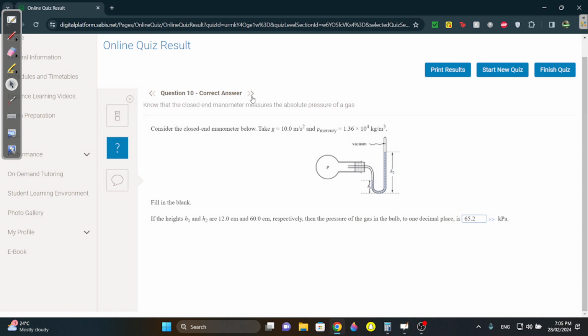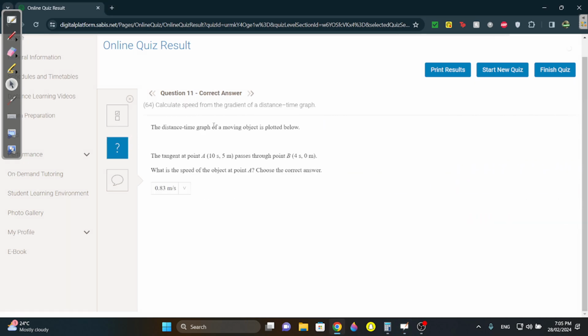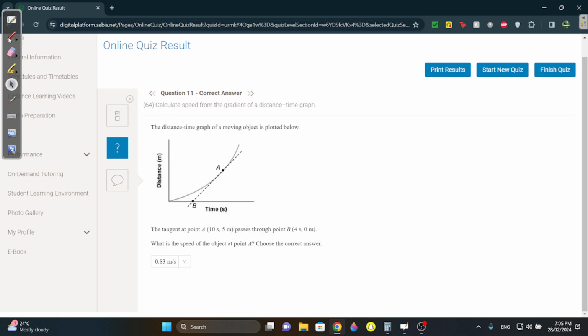Question 11. This is speed. How can you find the speed? You should do this point x to find the slope of the tangent. Because it's a curve, you have to do the tangent. So just find the slope of the tangent, which is this line.